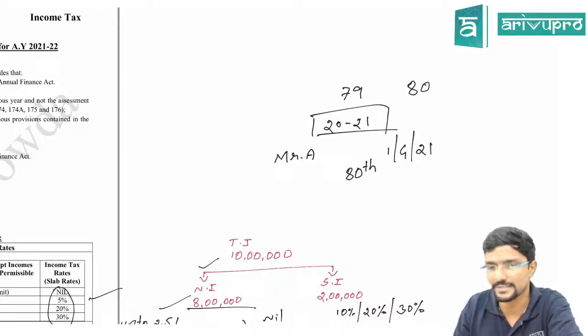What is your answer, guys? What's your answer? Come on. I want your opinion. 3 lakh or 5 lakh? Thomas is telling 3 lakh.